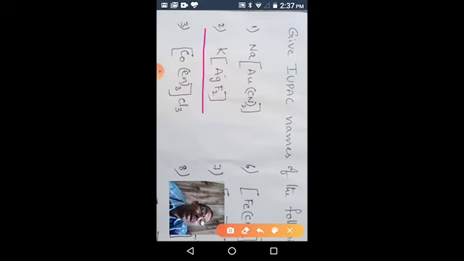What are the ligands? Only one type of ligand, fluoride. Since it is a negative ligand, we have to mention it as fluorido. We add O as suffix. How many? 2. That's why difluorido. What is the charge of silver? We know potassium is plus 1, so the complex is minus 1. The two fluorides give minus 2. So to become minus 1, silver must be plus 1. So silver is in the plus 1 oxidation state.